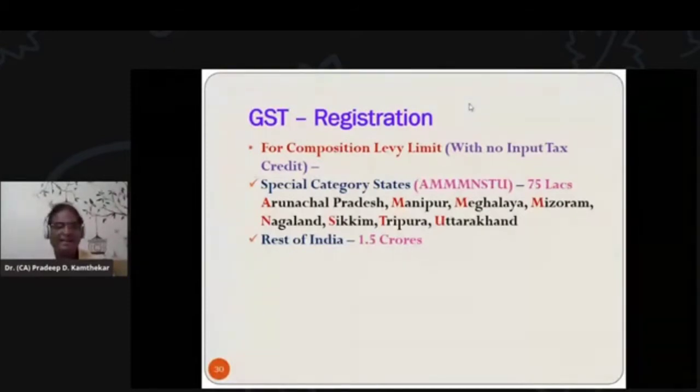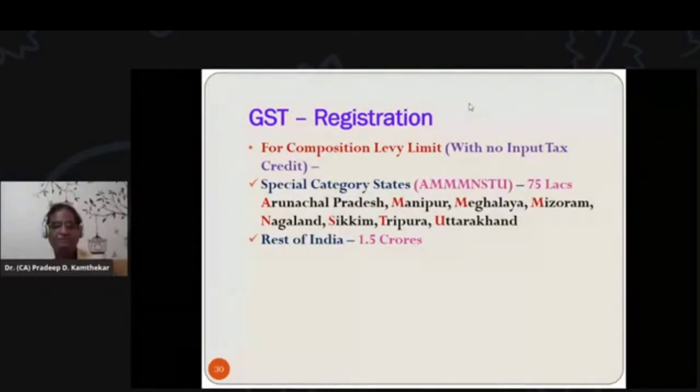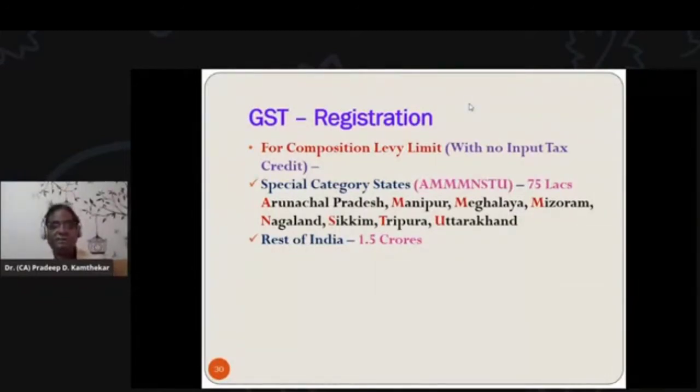These are special category states, and here, this has now been changed, but this is applicable for that exam which students were supposed to appear for in March April 2020. For special category states, if their turnover is up to 75 lakhs, and if they are part of any of these states, then they can go for composition scheme. That means if any dealer from these states has turnover of more than 75 lakhs, then composition scheme was not allowed. That was up to this exam, and this we call assessment year 1920.